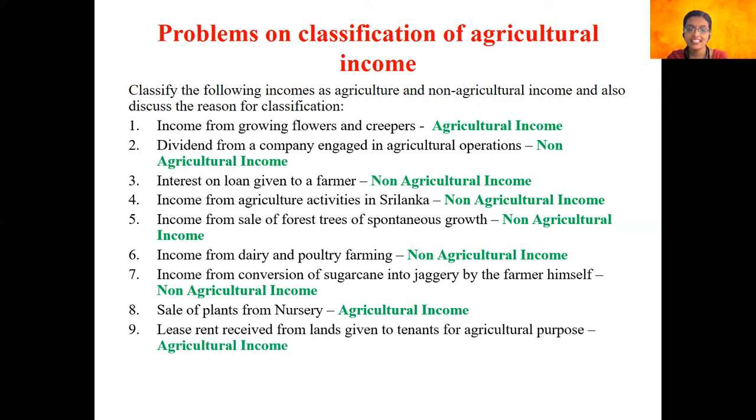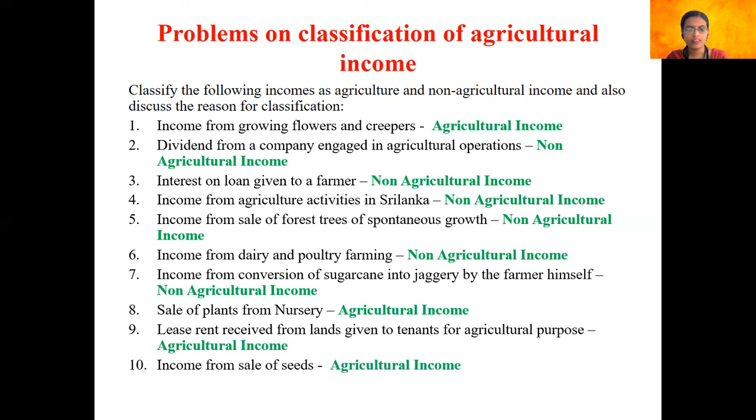Next, we have lease rent received from lands given to tenants for agricultural purposes. Now, you have leased out a land to a person, and that person is using your land for an agricultural purpose only. So any rent or any income or any lease amount that you receive from such tenants, who are using that land for agricultural operations, would be considered as an agricultural income.